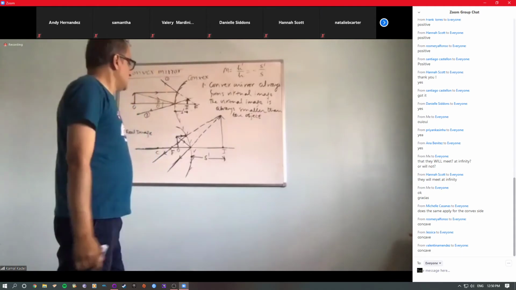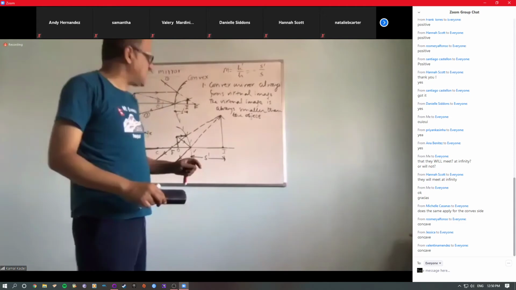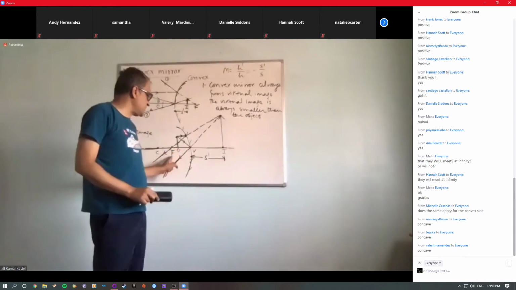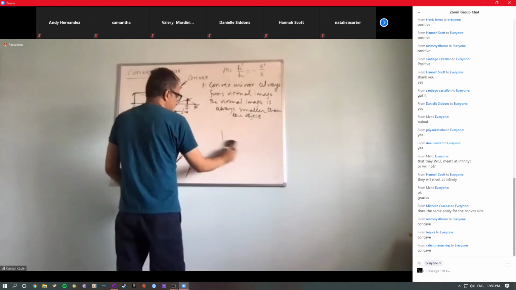Good. Similarly, a concave mirror forms a virtual image in only one condition, that is when the object is placed anywhere between the focus and the mirror.